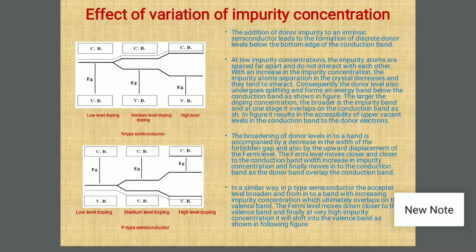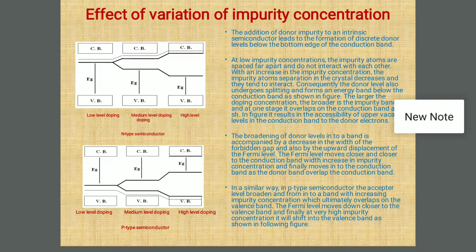At low impurity concentrations, the impurity atoms are separated from each other and they do not interact with each other as the number of atoms is less. With an increase in impurity concentration, what happens?